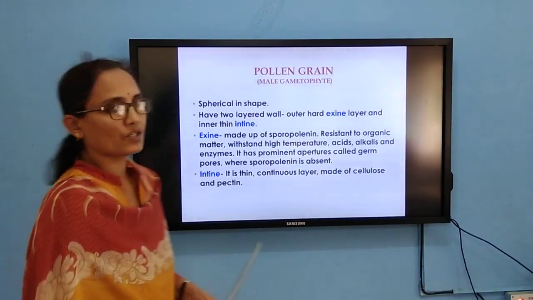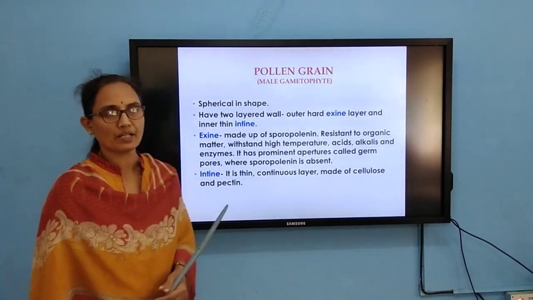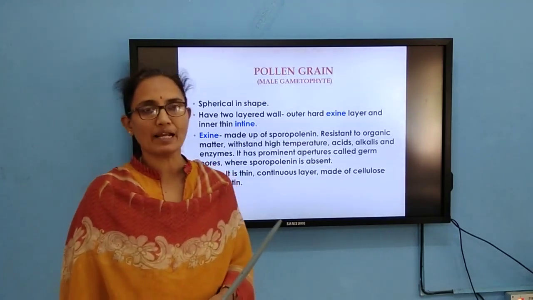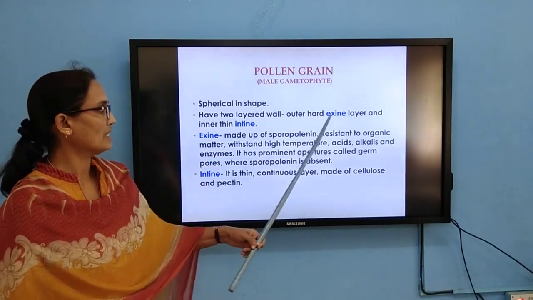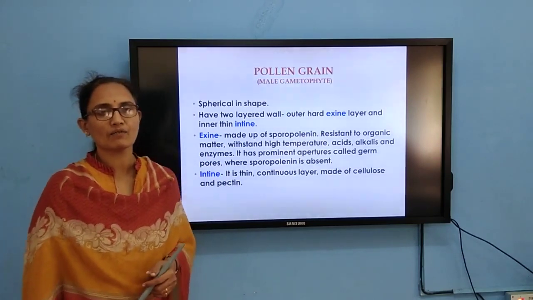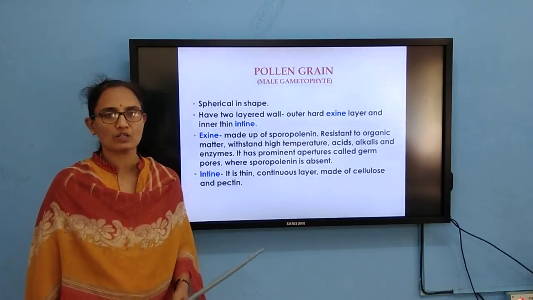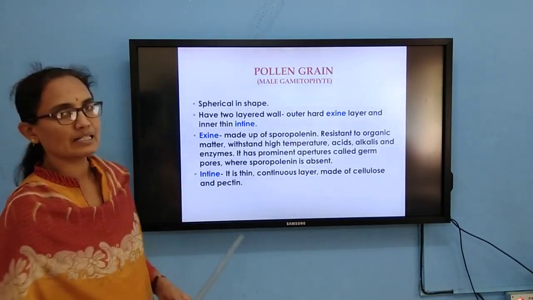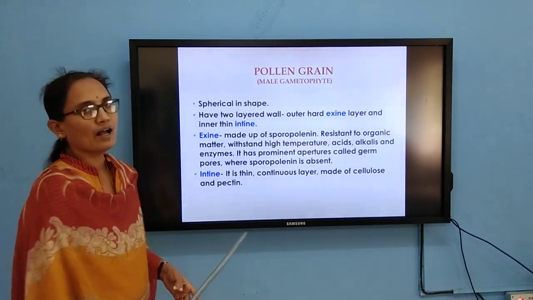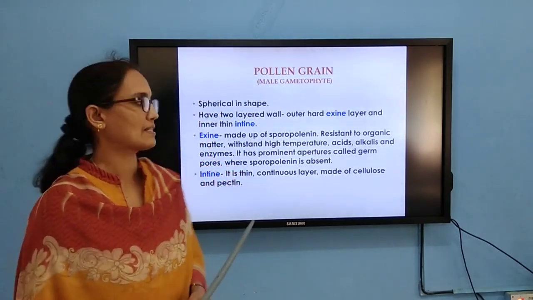When it comes to the structure of the pollen grain, it is more or less spherical in shape. The shape varies from flower to flower. It consists of an outermost layer called exine, and below this layer you can find the intine. Why are pollen grains considered living fossils? The reason is that the exine is made up of a substance called sporopollenin, and it is resistant to organic acid, alkalis, high temperature, enzymes, etc. So, these pollen grains are considered living fossils.